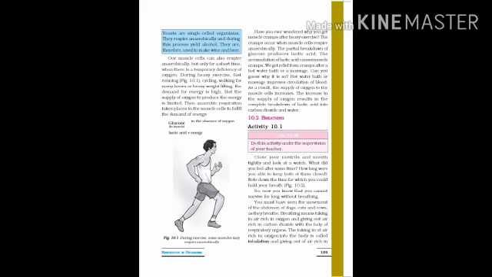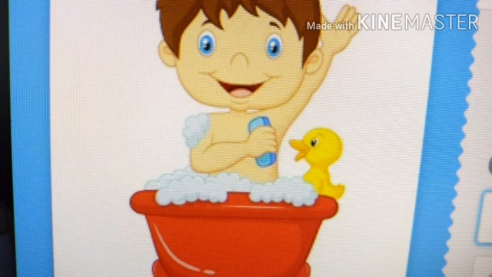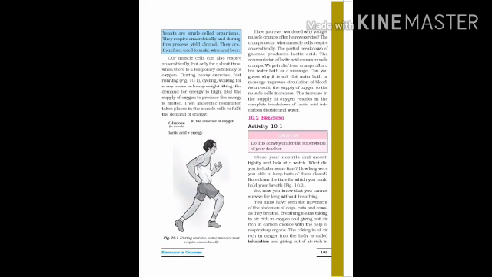Cramps occur when muscle cells respire anaerobically. The partial breakdown of glucose produces lactic acid, and the accumulation of lactic acid causes muscle cramps. We get relief from the cramps after a hot water bath or a massage. Hot water or a massage improves circulation of blood, and as a result the supply of oxygen to the muscle cells increases.